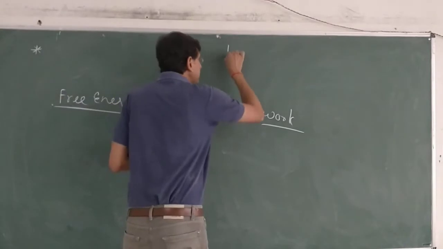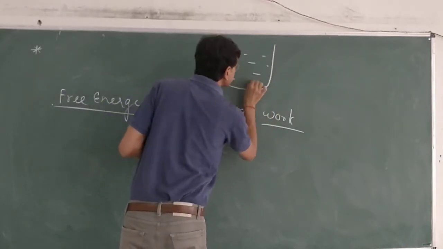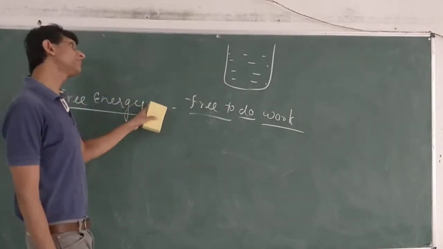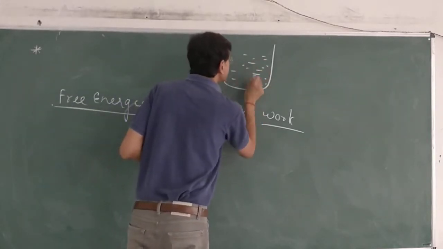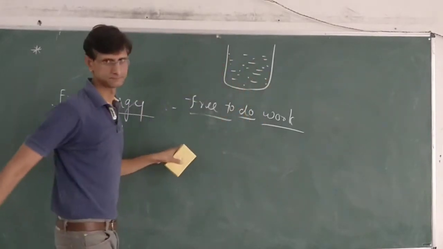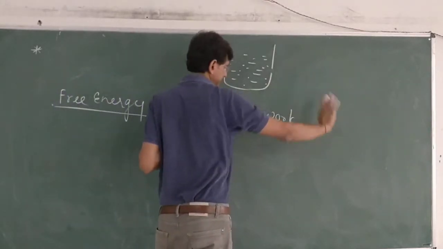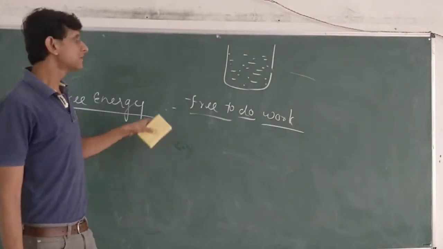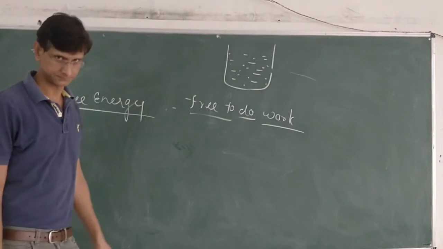If we consider a system in which pure water is present, then in this pure water, free energy is present, but we cannot measure it at this point of time. But suppose this beaker is broken and the water starts to flow, then we can see the effect of free energy present in this water.